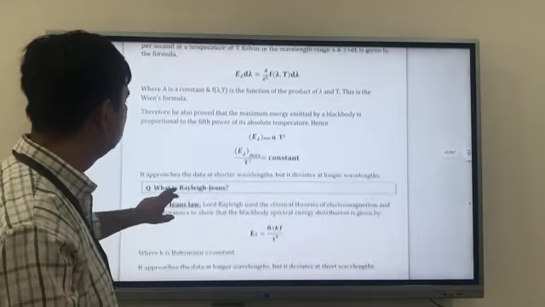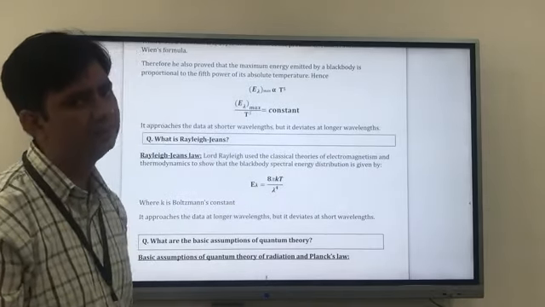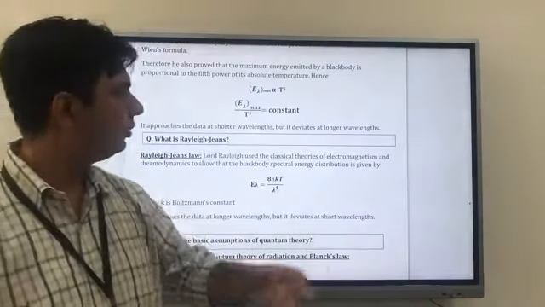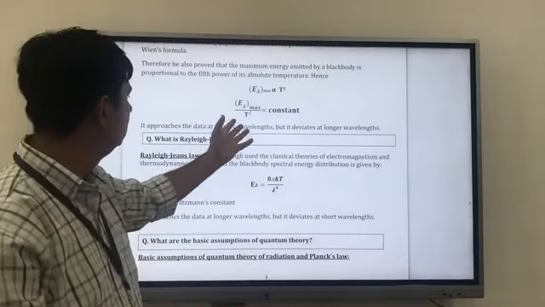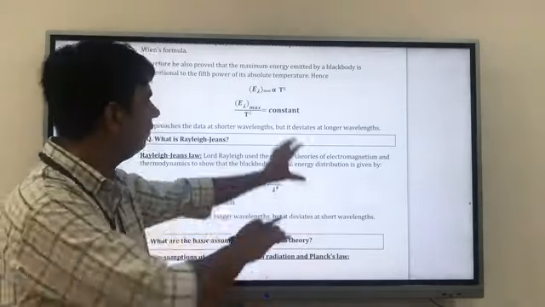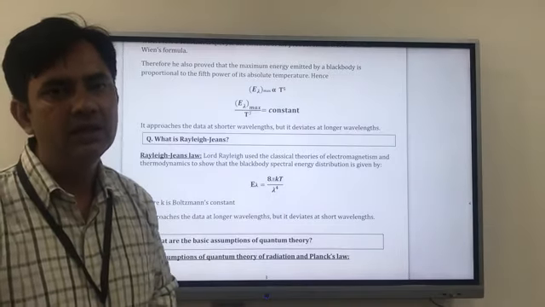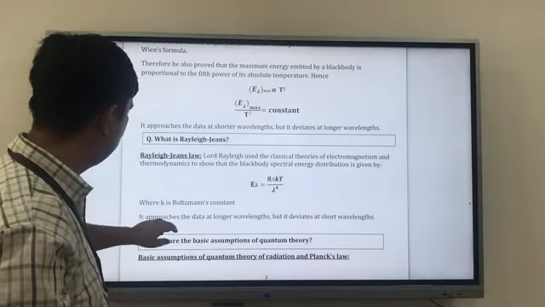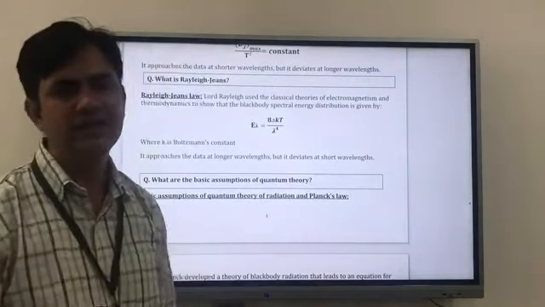This approaches the data at a shorter wavelength, but it deviates at longer wavelength. That means this particular formula holds good for the shorter wavelength, but does not justify its value at longer wavelength. So some laws deviate at higher wavelength and some at lower.